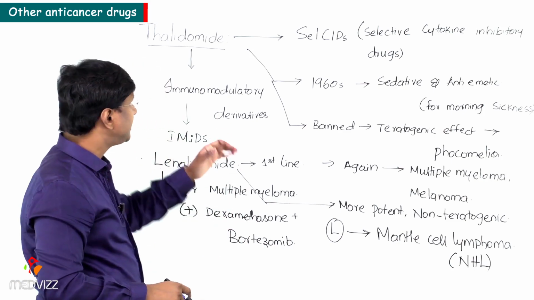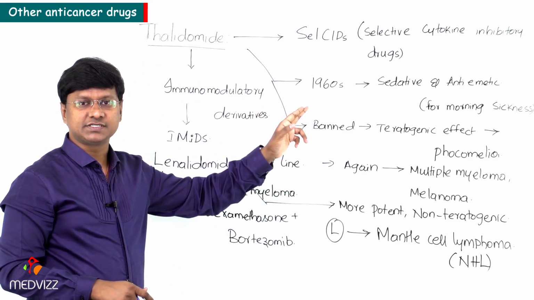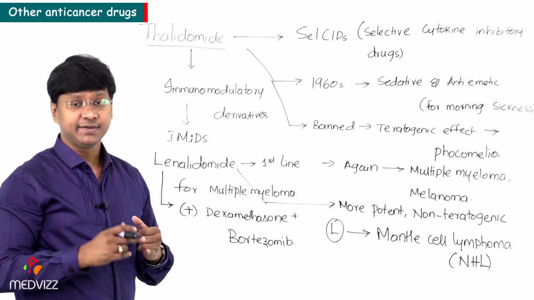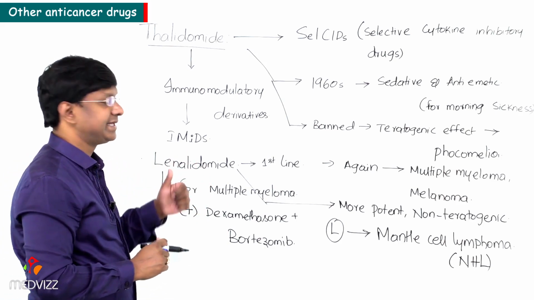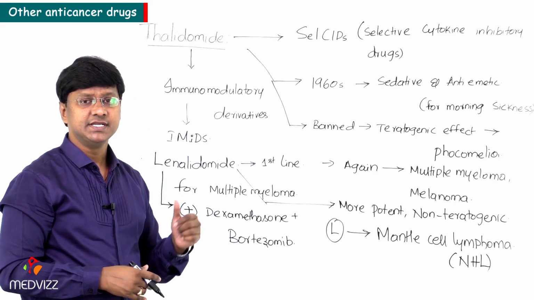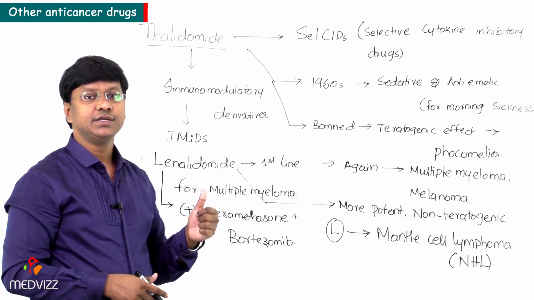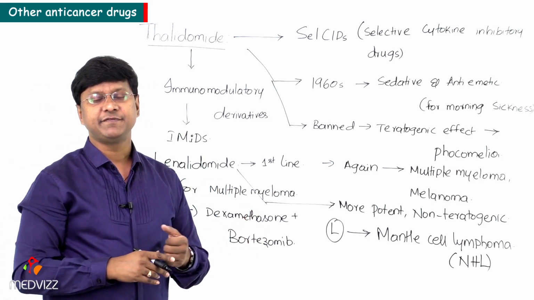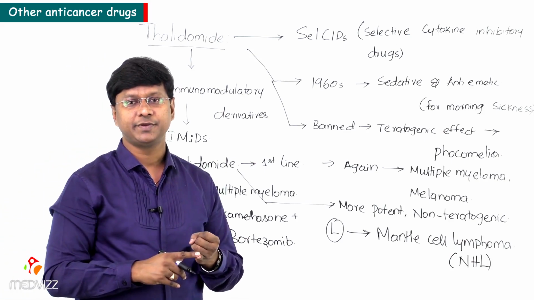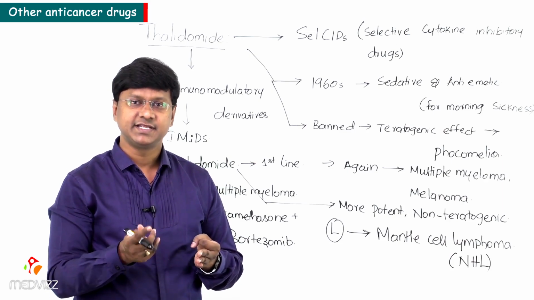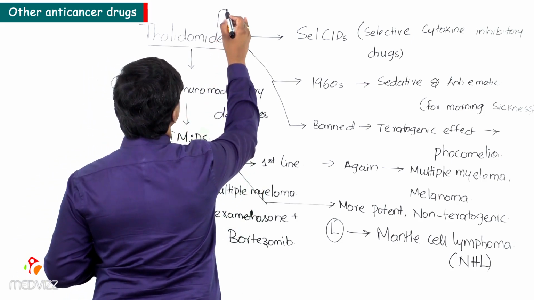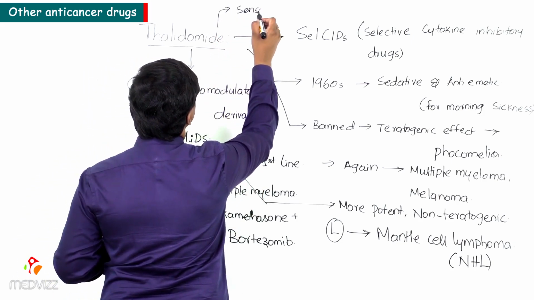And remember, thalidomide not only causes teratogenic effects, it will also cause sedation and constipation in cancer patients, right? Next, the other thing already discussed is that thalidomide is associated with peripheral neuropathy. Now what type of peripheral neuropathy is a multiple choice question. The peripheral neuropathy can be a motor neuropathy, a sensory neuropathy, or a mixed sensory-motor neuropathy. But the point you should remember is that thalidomide will cause sensory peripheral neuropathy, right?